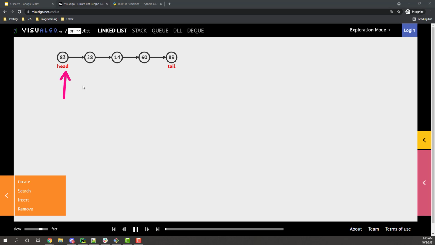And then we're going to check its data there. And if we don't find it, we're going to move it to the next spot, where it's going to point to 28. And we're going to check that. And if it doesn't exist there, we're going to move it to the next spot, which is 14. So on and so forth until we reach the end of the list, at which point our node, whatever our pointer is pointing to, is going to equal none because there's nothing there. That's when we know we're at the end of the list.